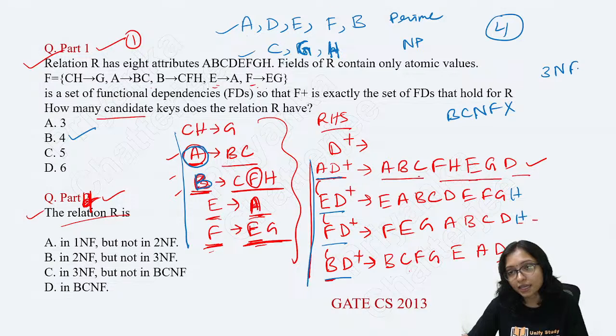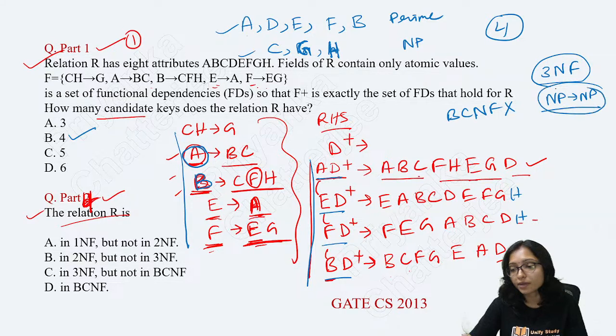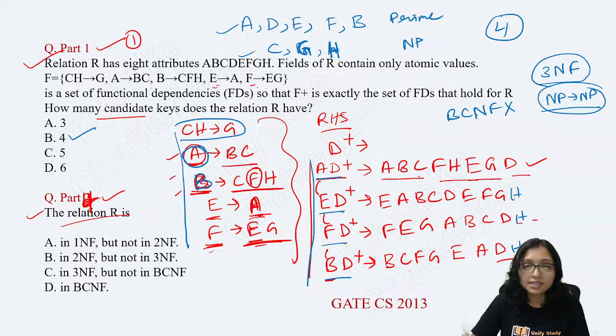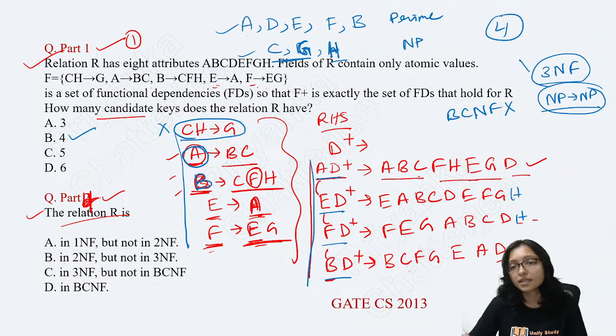Is it in 3NF? 3NF means I have to check non-prime to non-prime. Is there any one non-prime to non-prime? You can see CH implies Z. That is definitely non-prime to non-prime. This is CG, this is H. All are non-prime, so this is not possible. So that's why it is not in 3NF also.